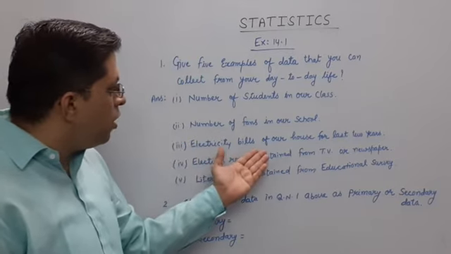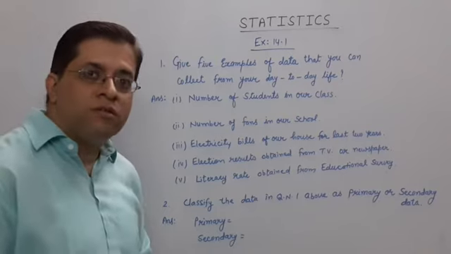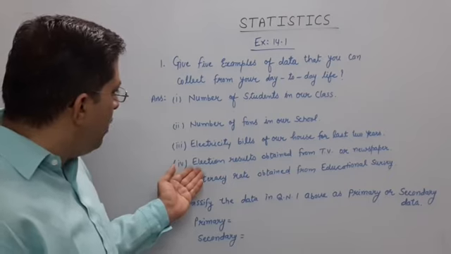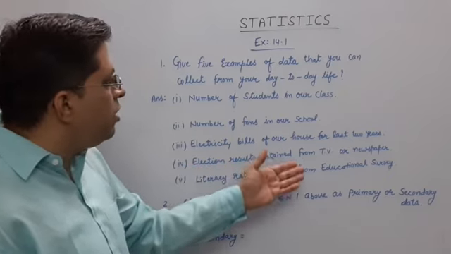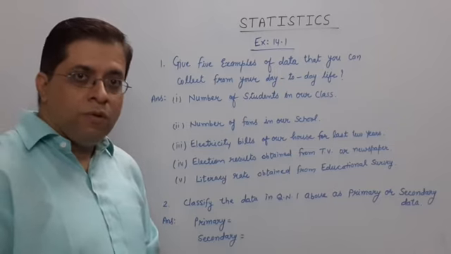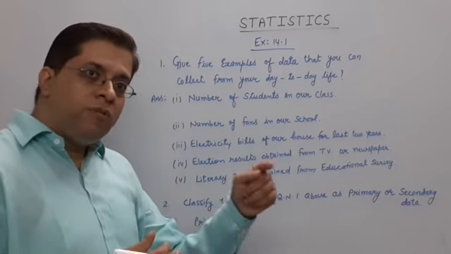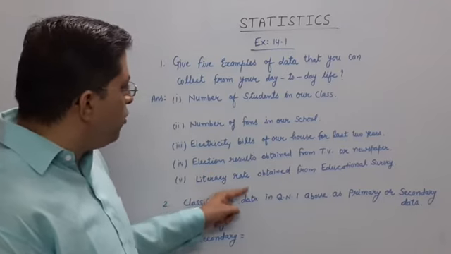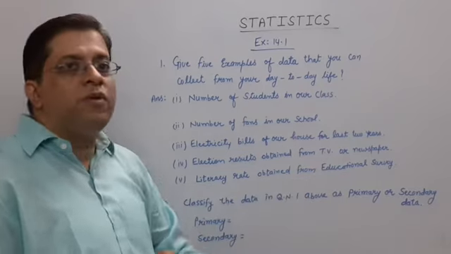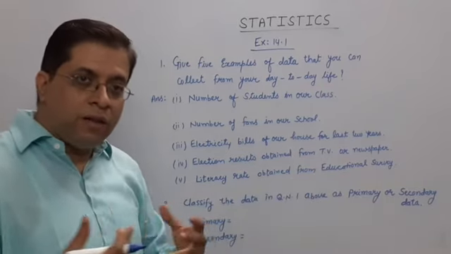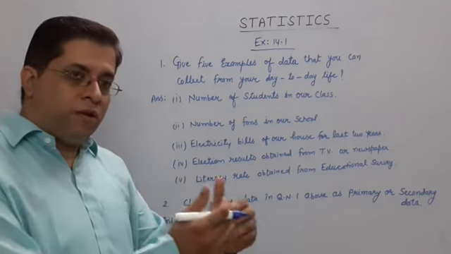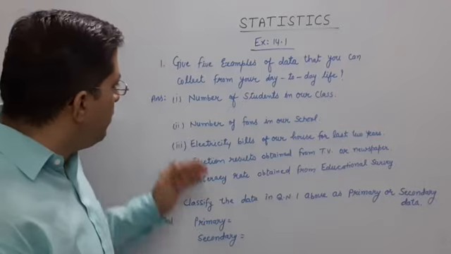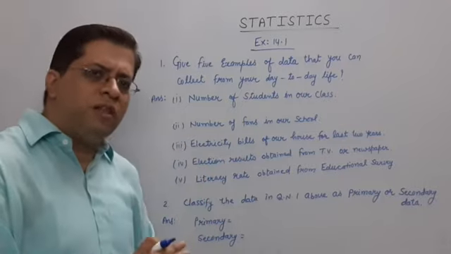Electricity bills of our house for the last 2 years. This is also one type of data. Now see here, election results obtained from TV or newspaper. We are getting the result from TV or the newspaper. Then literacy rate obtained from an educational survey. Last year's survey education rate was this, this year's rate is this. These are general examples. A lot of examples are there.